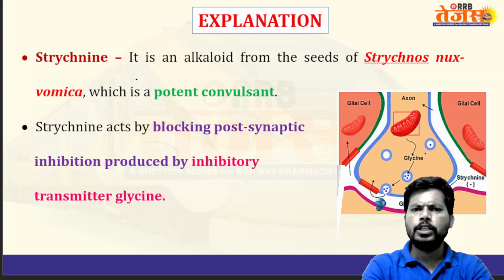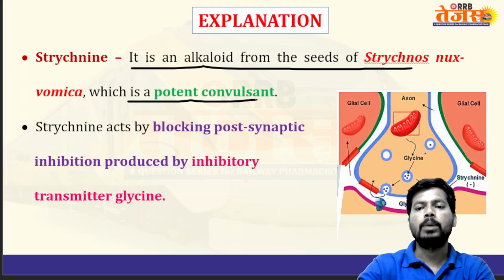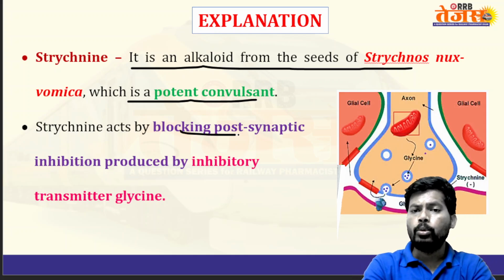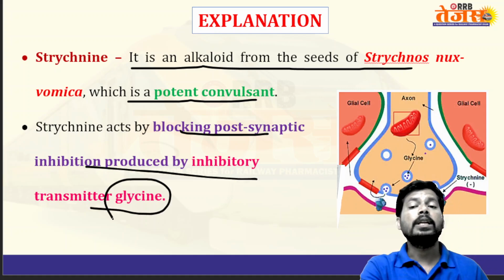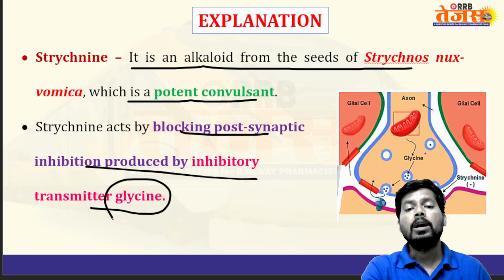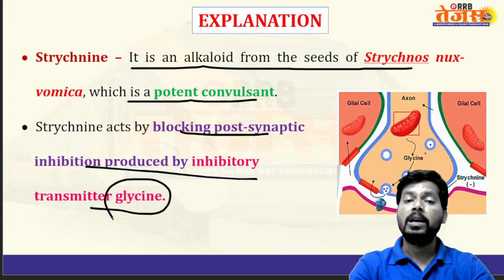Next, strychnine is an alkaloid from the seeds of Strychnos nux-vomica, which is a potent convulsant and can produce convulsions. Strychnine acts by blocking postsynaptic inhibition produced by the inhibitory neurotransmitter glycine. So it decreases the inhibitory neurotransmission and promotes the excitatory neurotransmission like aspartate and glutamate, and excess excitatory neurotransmission may develop convulsions.